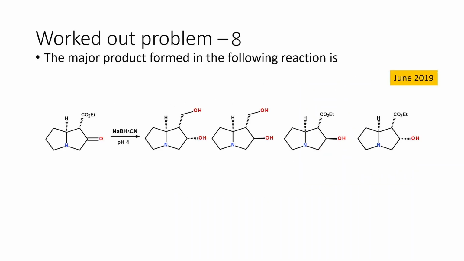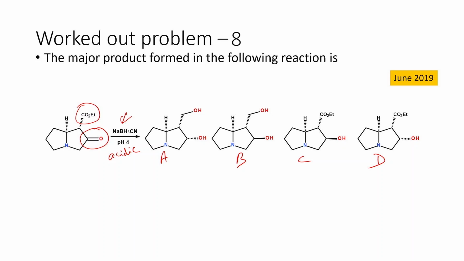So let us move on to the next problem. The major product formed in the following reaction is, here an ester and a carbonyl group are given in the starting material. We are reducing it using sodium cyanoborohydride at pH 4, that is acidic conditions. And we have 4 different products, A, B, C, and D. This question was asked in June 2019.